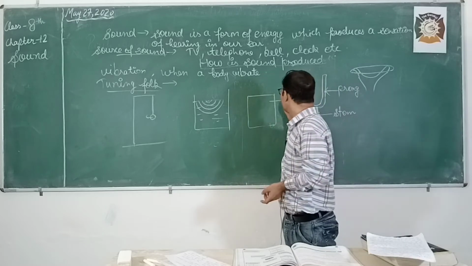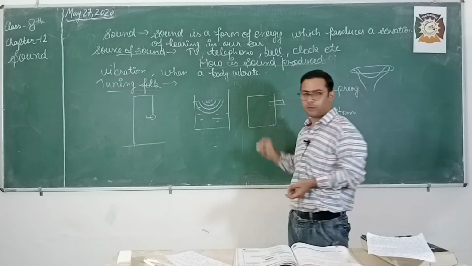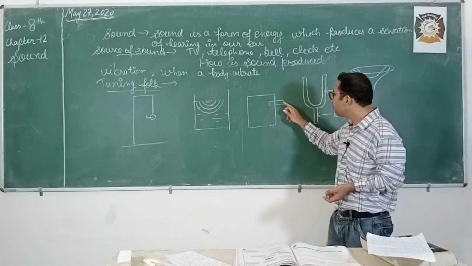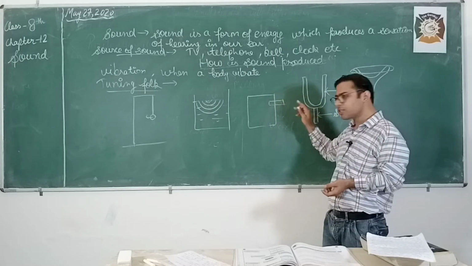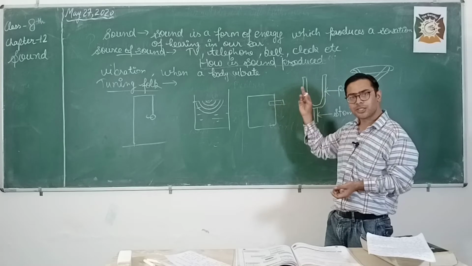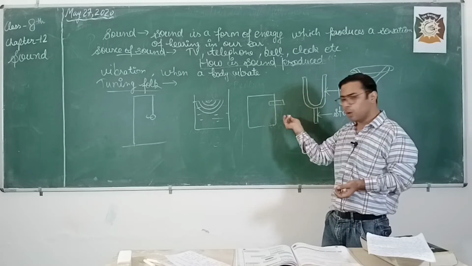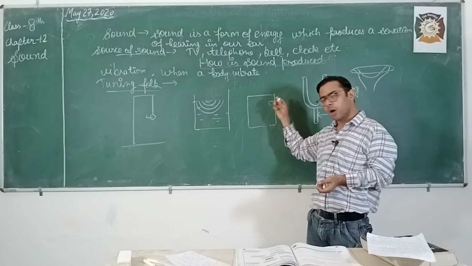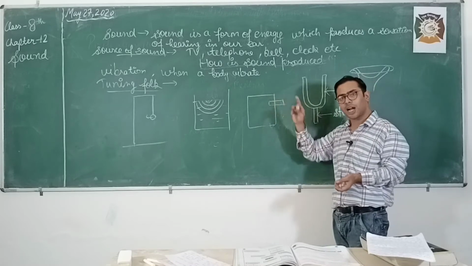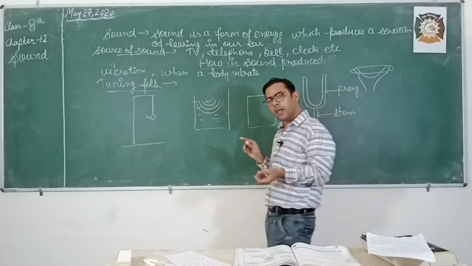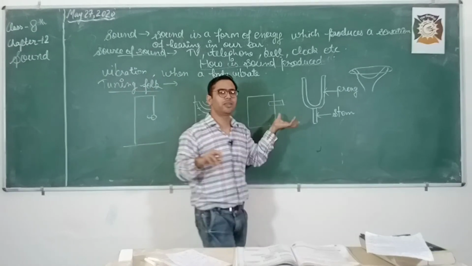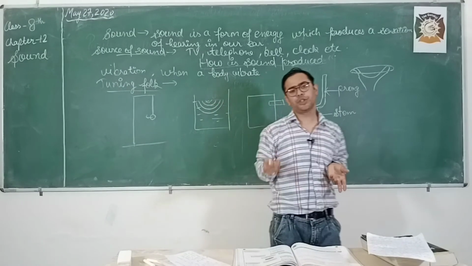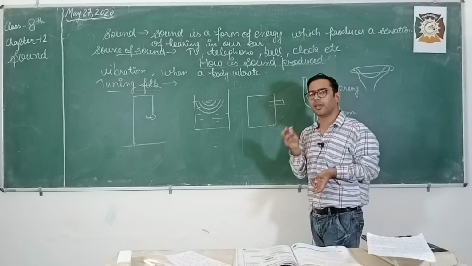Place the ruler at the edge of the table. Now you will push this scale in such a way that it starts moving up and down. You can see the scale start vibrating, and in this way you will hear a small sound. So it is one activity which you can do at your home very easily.